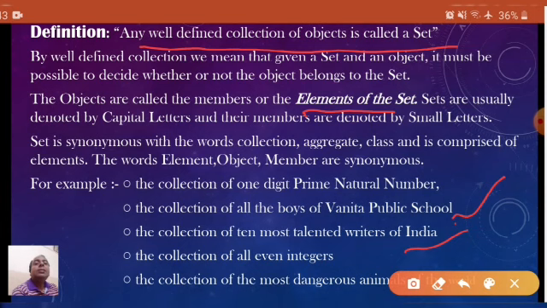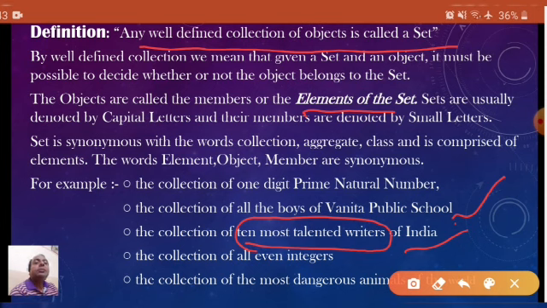Now the third one, the collection of 10 most talented writers of India. These words may be controversial, because for any writer you may consider the most talented one, the other people may not consider that particular writer the most talented.